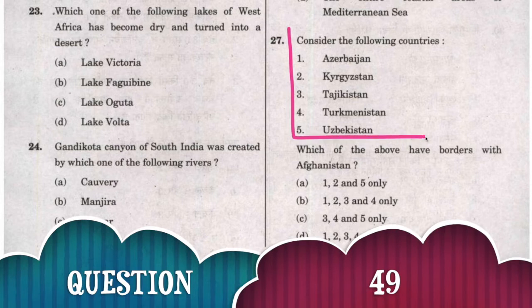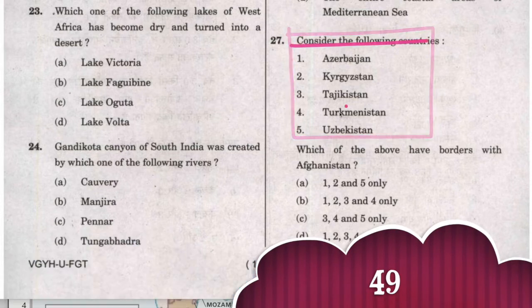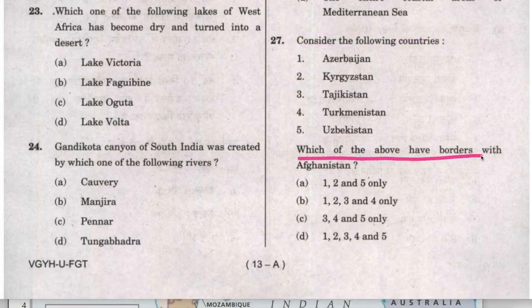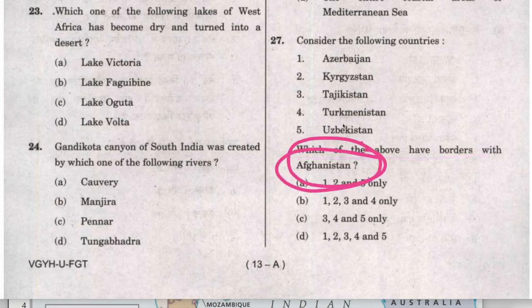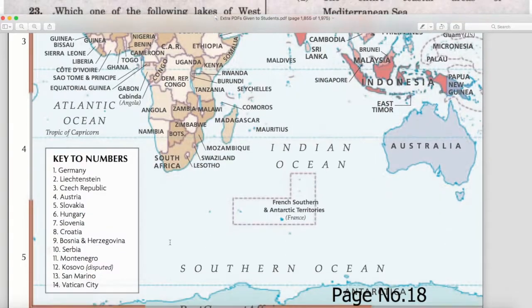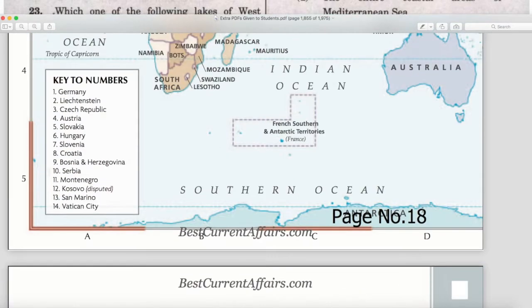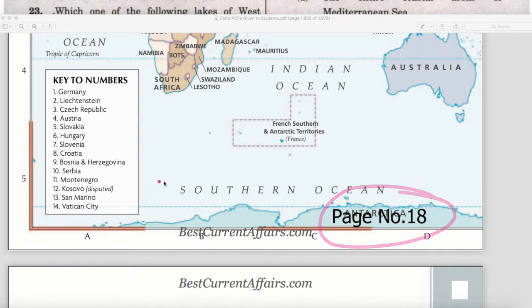Next question. Consider the following countries. Which of the above have borders with Afghanistan? 5 countries are mentioned here. Now see our maps booklet, page number 18 for IAS Prelims 2022.